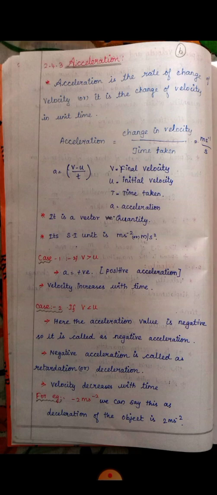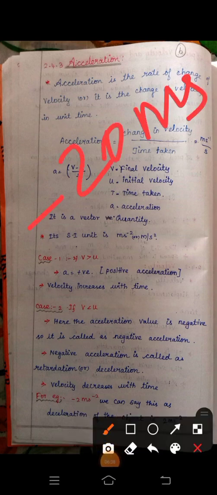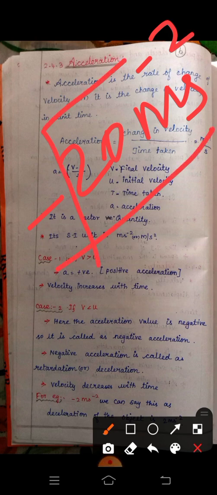In case 1, if the final velocity is greater than the initial velocity, this is positive acceleration. The velocity increases with time. If the final velocity is less than the initial velocity, it is negative acceleration. Negative acceleration we call retardation or deceleration. In negative acceleration, the velocity decreases with time. Okay. So if we have any minus value, like minus 20 m s to the power of minus 2, we can say deceleration of the object is 20 meter second to the power of minus 2. Are you clear?